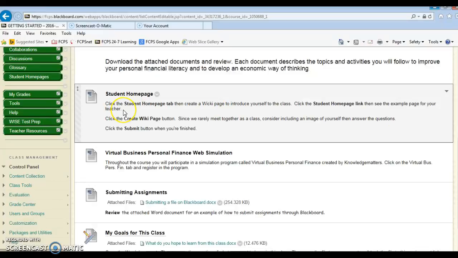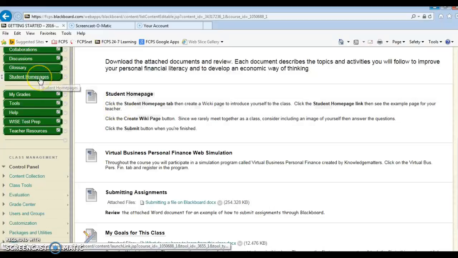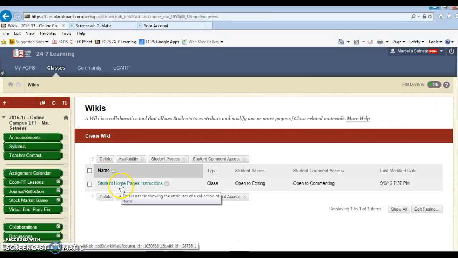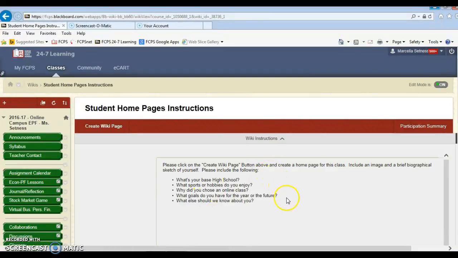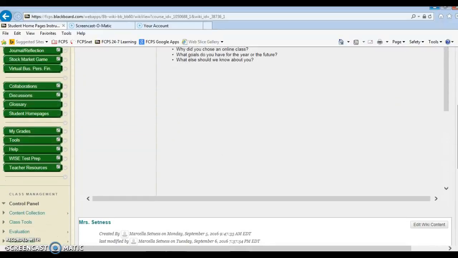The next item that we'd like for you to do is to create, under the Wiki feature, a student homepage where we can get to know all of the students in your online economics and personal finance class. You'll notice on the left there is a tab, Student Homepages. When you click on that, you'll click on the Student Homepage Instructions. These are some basic pieces of information that I'd like for you to include, but please feel free, if you want to share more, then you're welcome to do so.